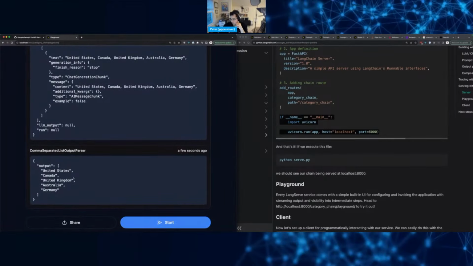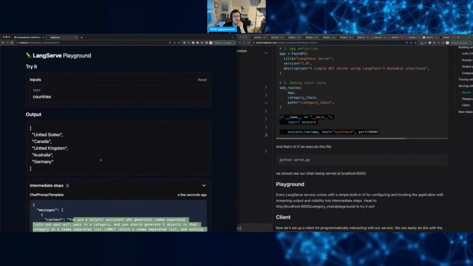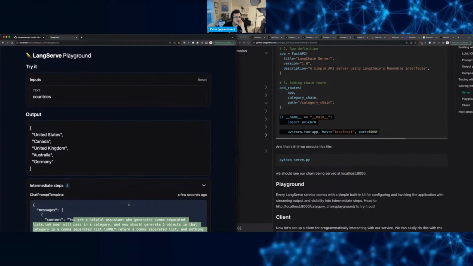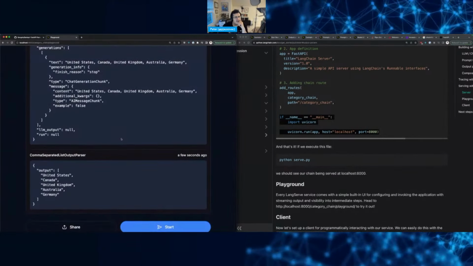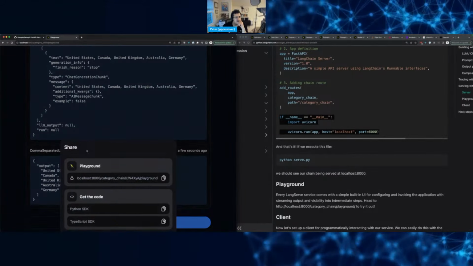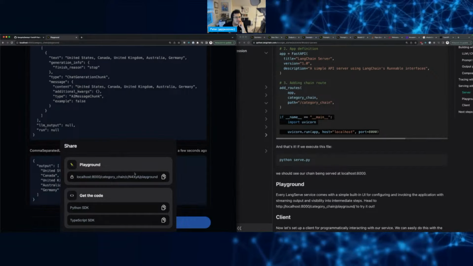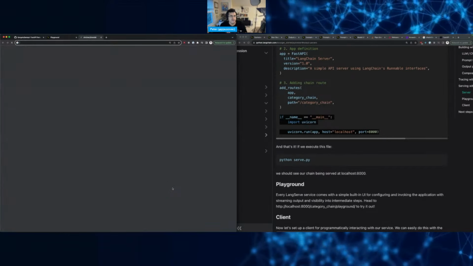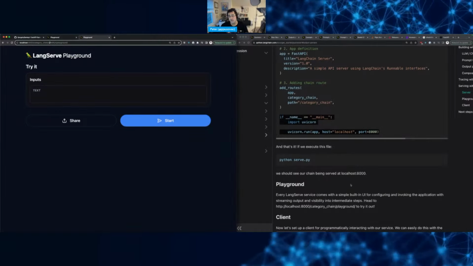It reminds me of the GraphQL endpoints. I don't know if they call that playground or not, but it's a similar thing where you can run the queries and you get the output. What is the share? Oh, just sharing the actual direct chain, I guess.